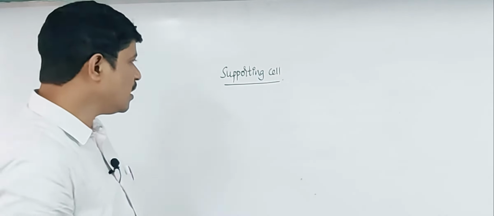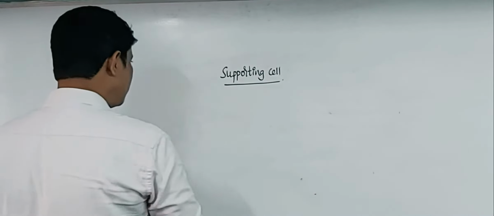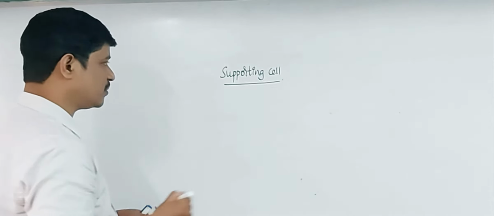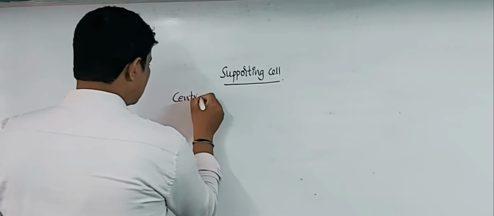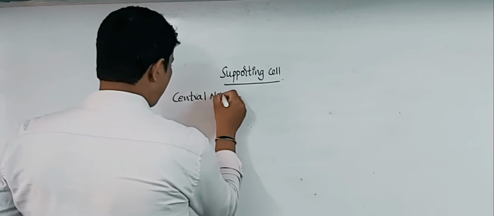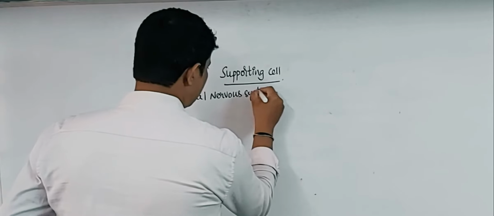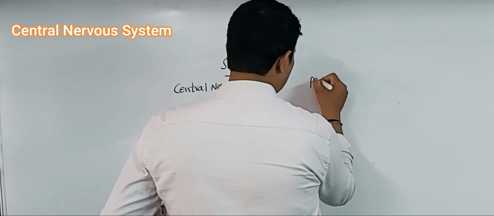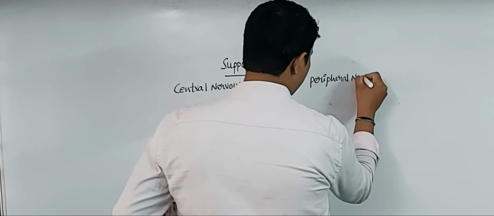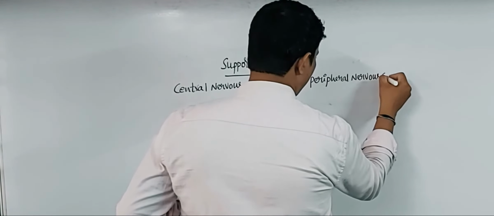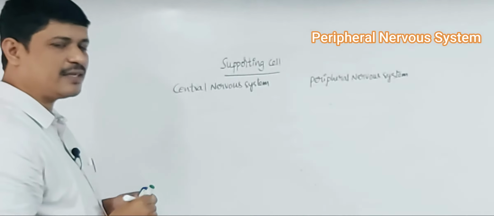Now we are going to discuss the supporting cells in both the central nervous system and the peripheral nervous system.